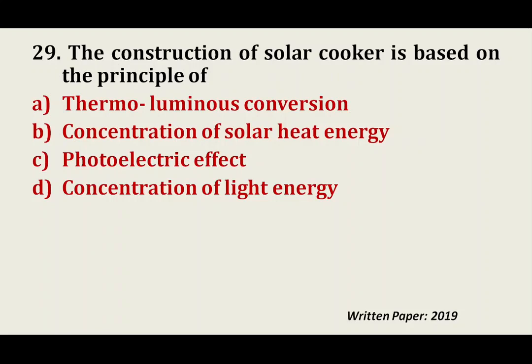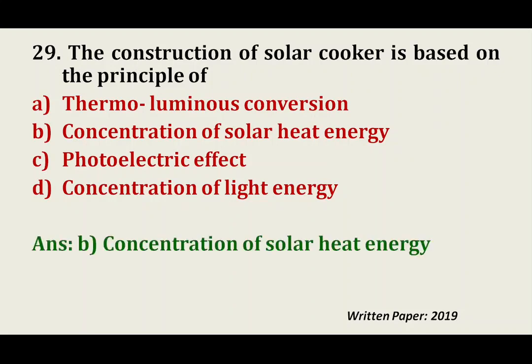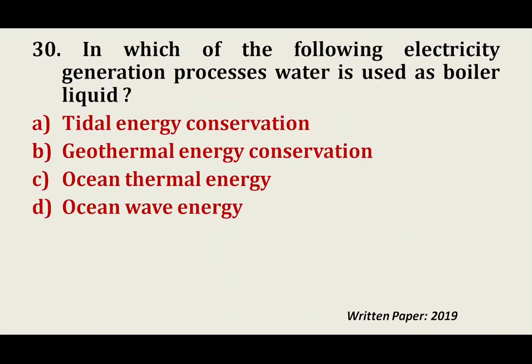So dear friends, question number 29. The construction of solar cooker is based on the principle of thermoluminescence conversion, concentration of solar heat energy, photoelectric effect, and concentration of light energy. We all know that this is because of concentration of solar heat energy. Going to question number 30: in which of the following electricity generation processes is water used as boiler liquid? Tidal energy conservation, geothermal energy conservation, ocean thermal energy, and ocean wave energy.